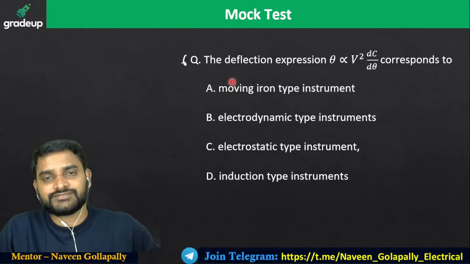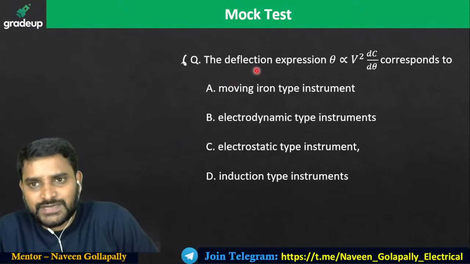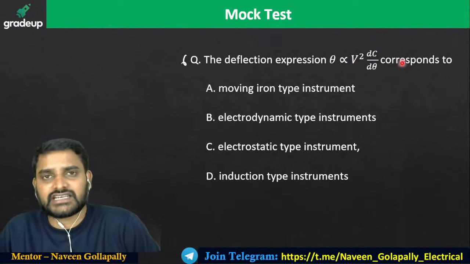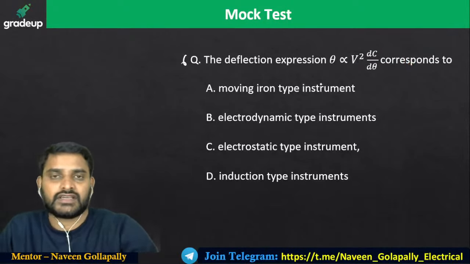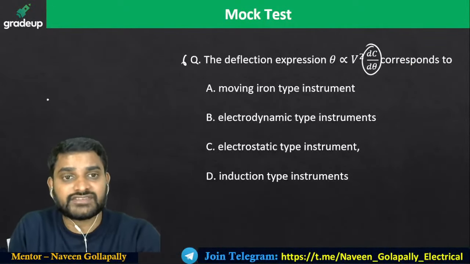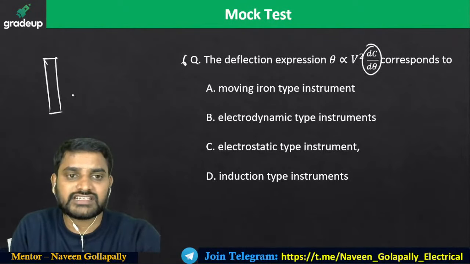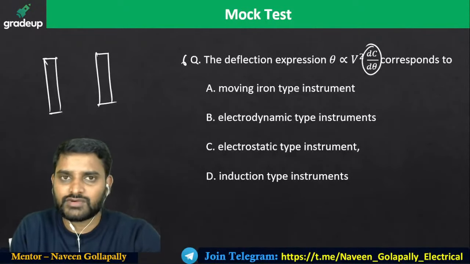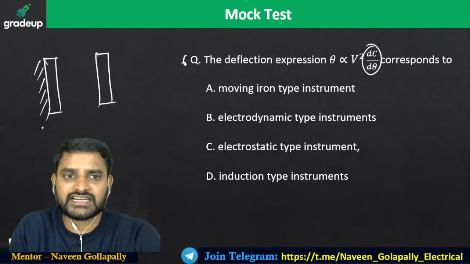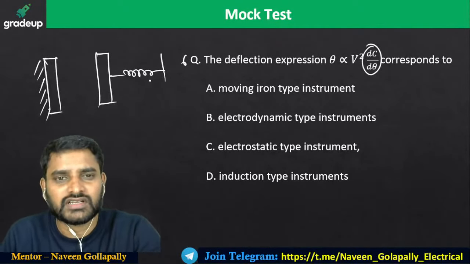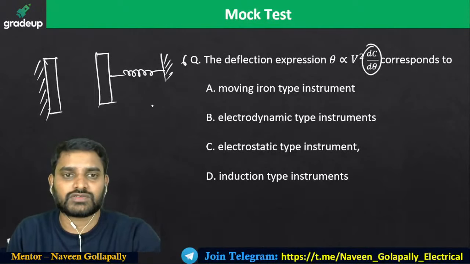Look into this one. The deflection expression theta is directly proportional to V square into dC by d theta, which corresponds to the capacitance of the meter changing with respect to deflection. What is that meter? It's an electrostatic meter, or electrostatic voltmeter. So I have one conductor here, I have one more conductor here. Make one conductor fixed and make one conductor movable. You go ahead with the spring control.